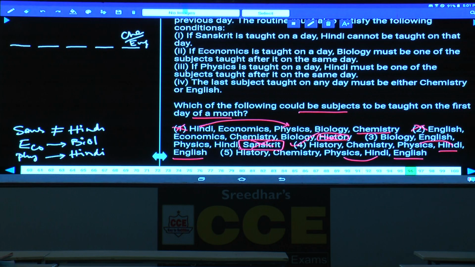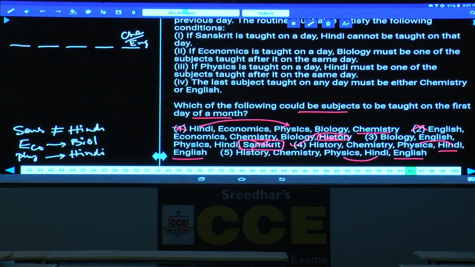Hence, history, chemistry, physics, Hindi and English, and this also could be one of your answers. Economics followed by biology, physics followed by Hindi, and Sanskrit and Hindi were not there. And the last one is English, and this is also possible. Your answer could be either 4 or 5.